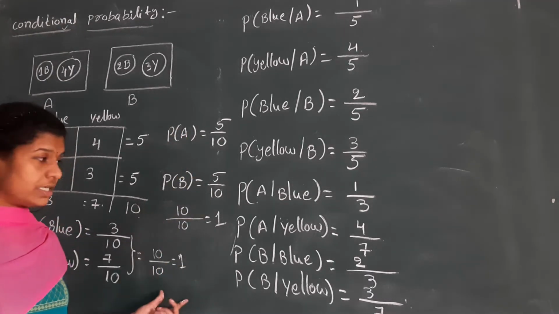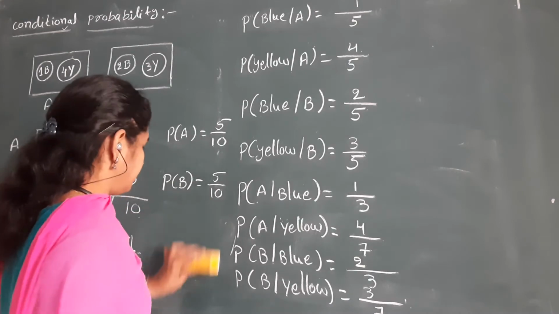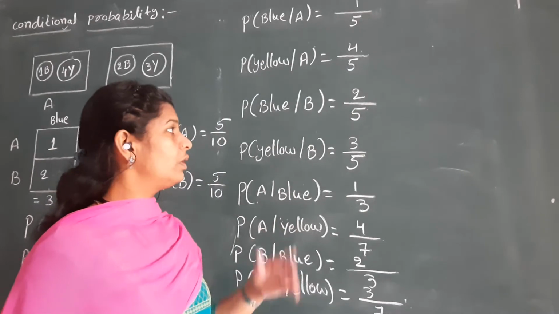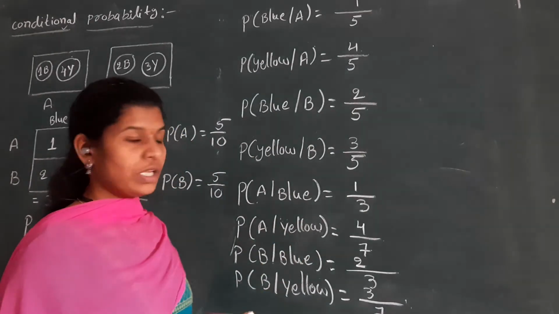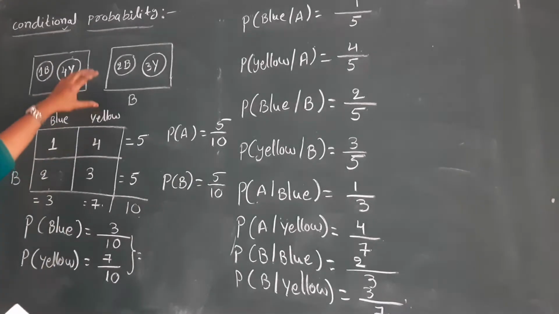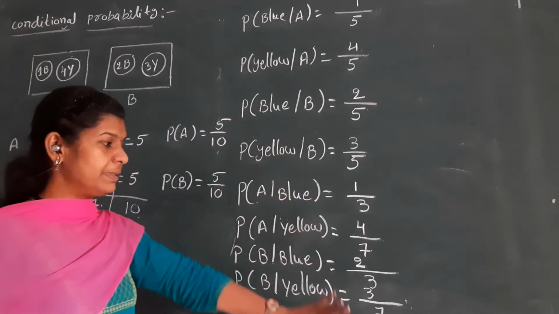Come to the conditional probability. There is no need to get 1. Even if you add these values, you can't get exactly 1. So this is the conditional probability, unlike the simple probability. Up to this place here.